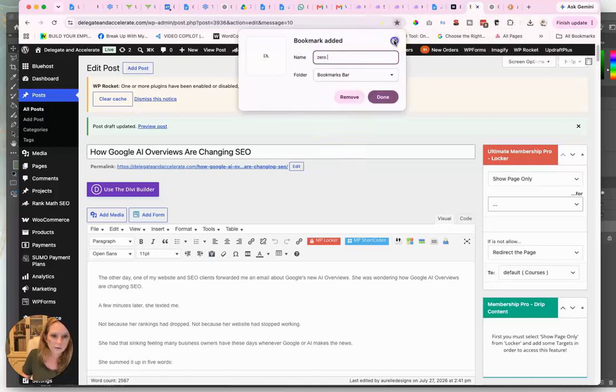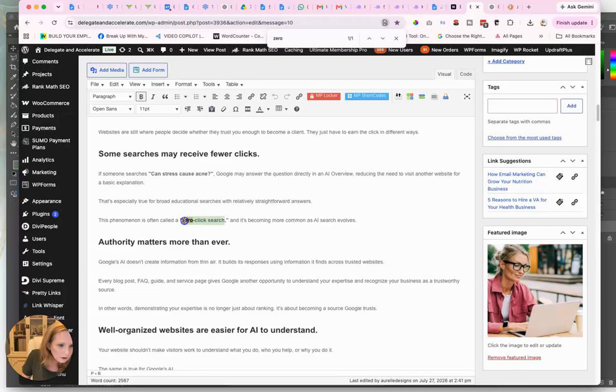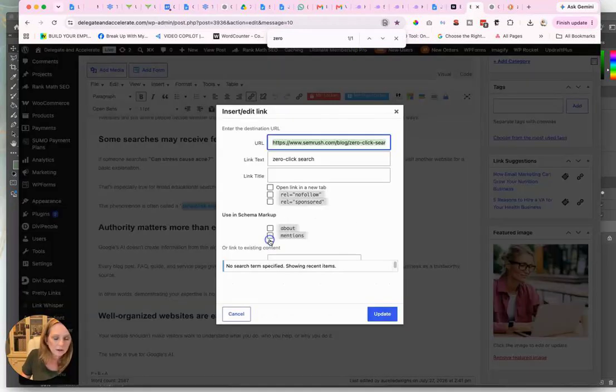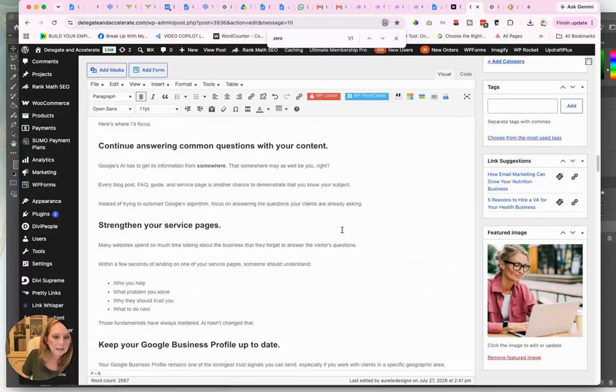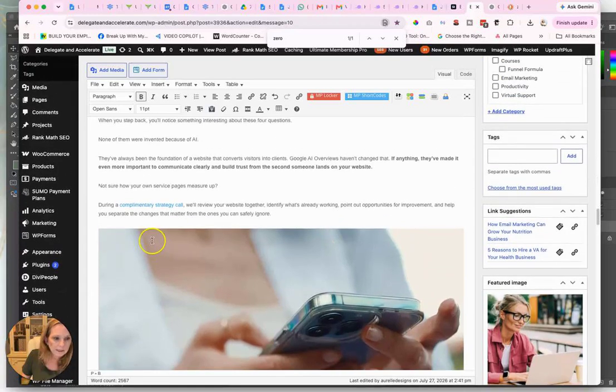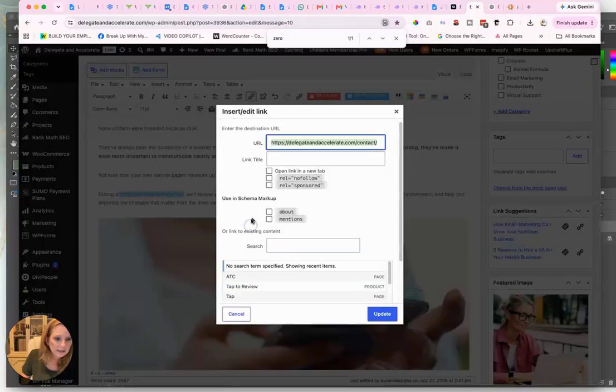Not bookmark. That's supposed to be Control F. Zero. Alright, so highlight this, Control K, put it in, then link options. Open link in new tab, update. Now this one should be an internal link. I want to edit this to make sure that it stays in here.